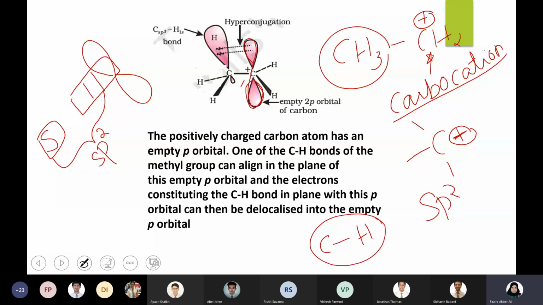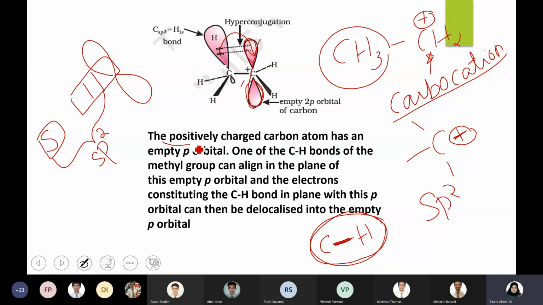The electrons present in the C-H bond, because there will be a pair of electrons shared between carbon and hydrogen, will be delocalized to the empty p orbital of the carbocation. So this is what happens during hyperconjugation.